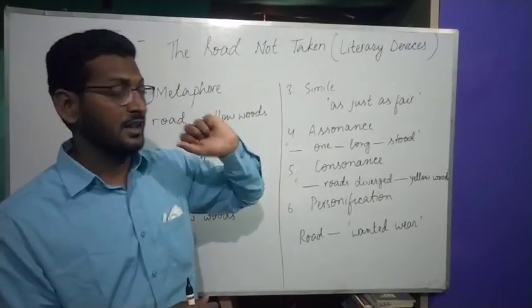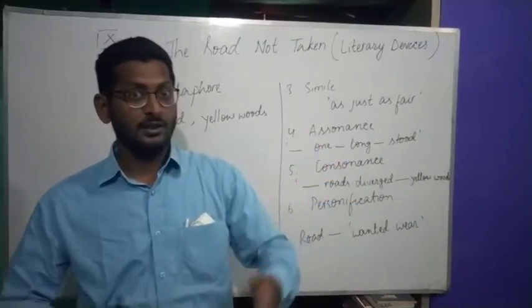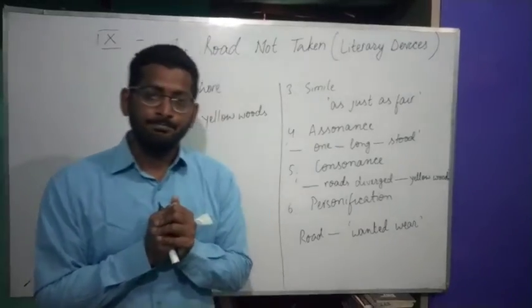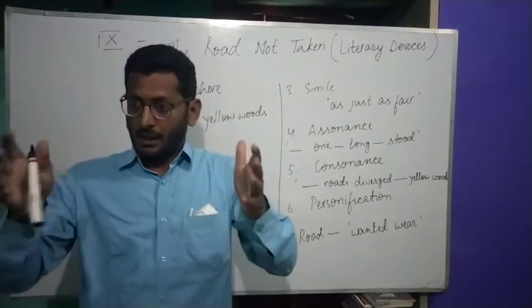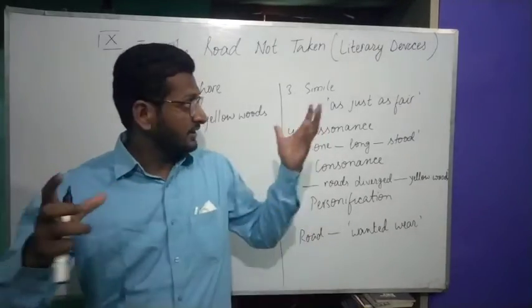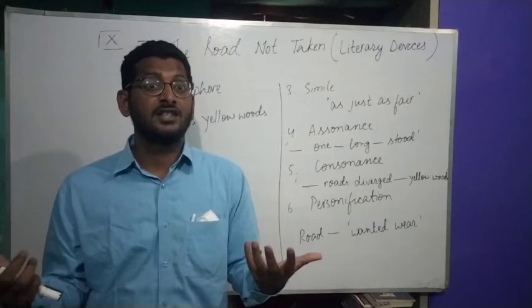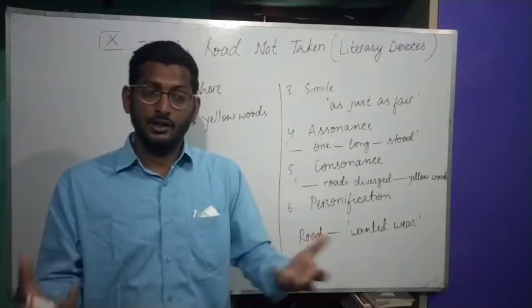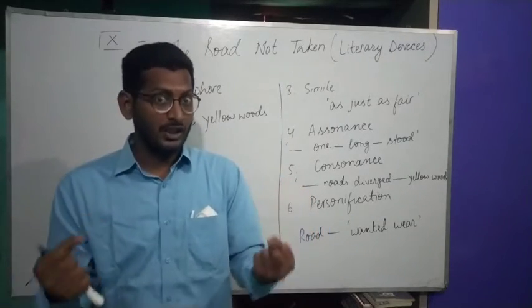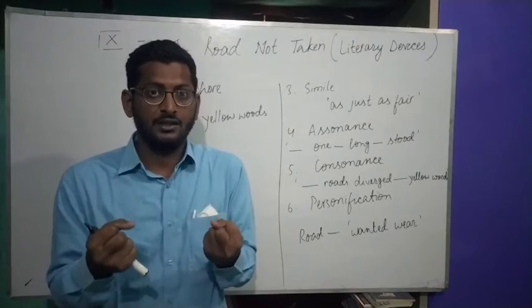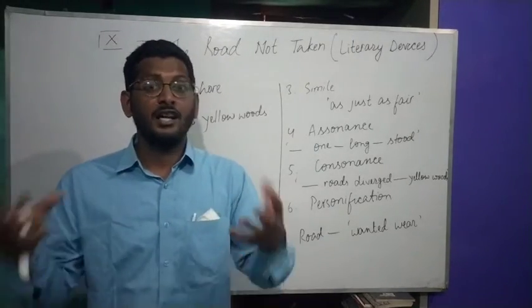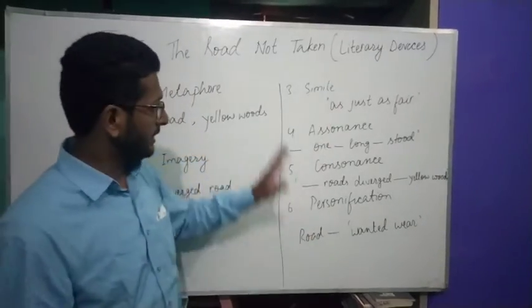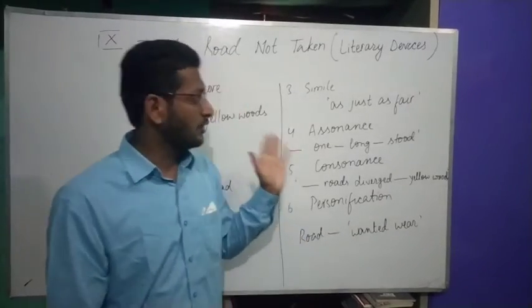One simile in the poem is as just as fair. You will see the stanza, it is as just as fair. So the word as is there. Let's say a person is very cool and calm. In a simile you would say he is as cool as a cucumber. His nature is very cool. Somebody is very hard, emotionless, a very tough and stubborn person. You will say he is as hard as a nail. So that is simile.